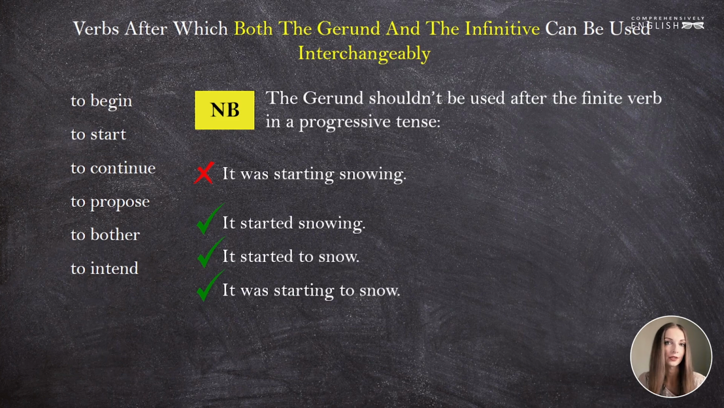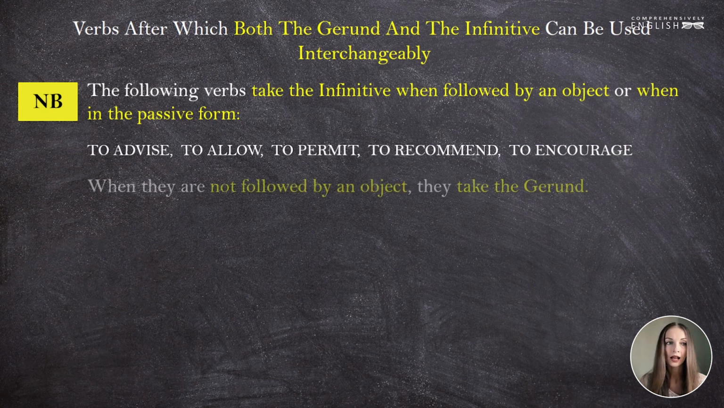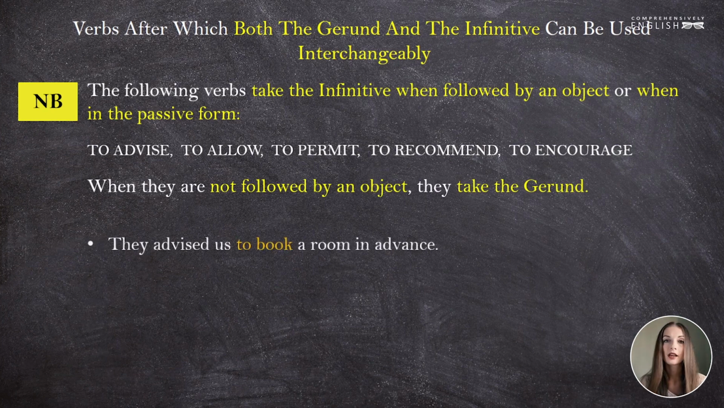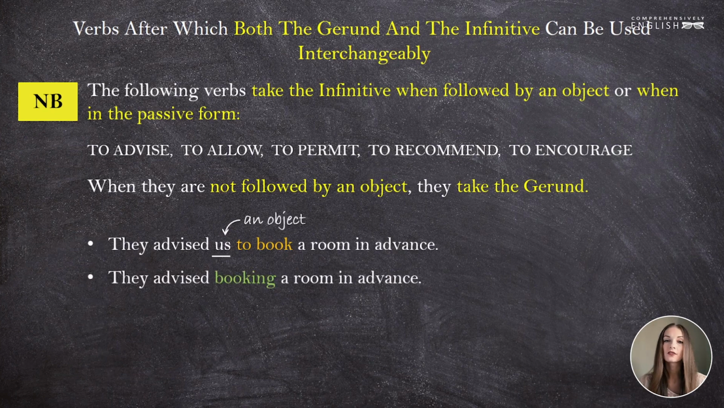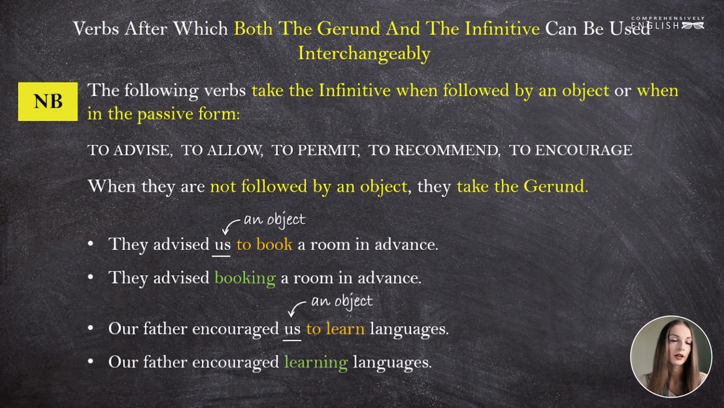The verbs to advise, to allow, to permit, to recommend, to encourage take the infinitive when they are followed by an object or when they are in the passive form. And they take the gerund when they are not followed by an object. They advised us to book a room in advance, or they advised booking a room in advance. Our father encouraged us to learn languages, or our father encouraged learning languages.